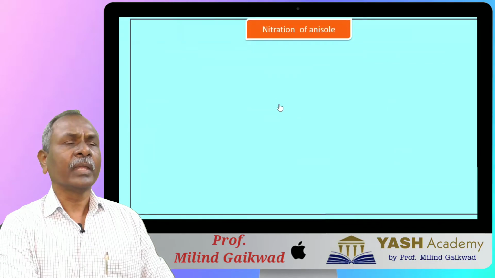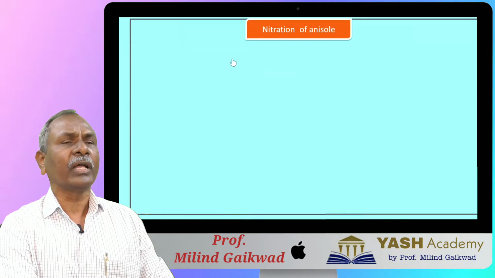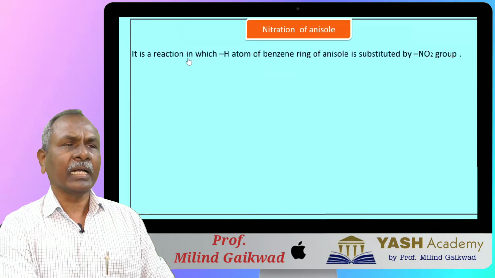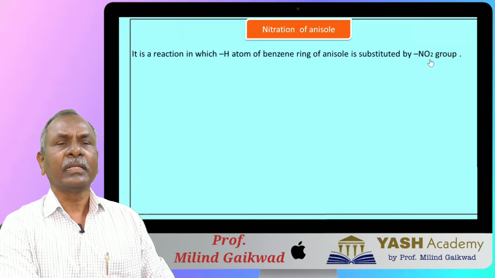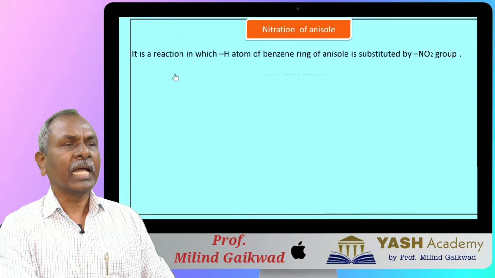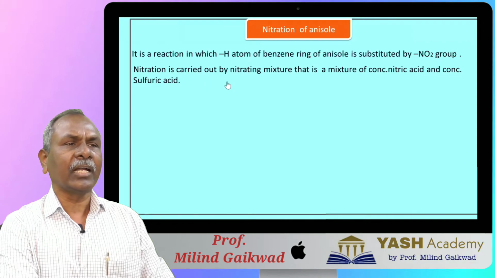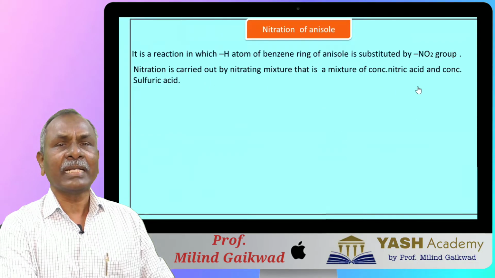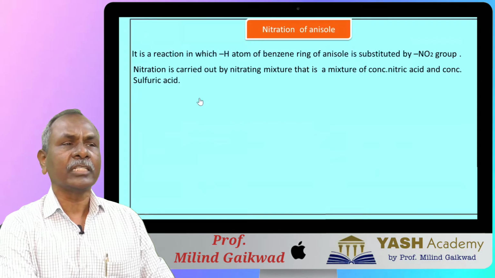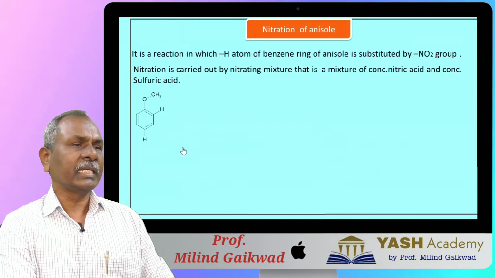Now we'll see the second type of reaction, that is nitration of anisole. It is again a substitution reaction in which hydrogen atom of benzene ring of anisole is substituted by nitronium ion, that is NO2 group, and nitration is carried out by using nitrating mixture, that is a mixture of concentrated nitric acid and concentrated sulfuric acid. Now we'll see the reaction.